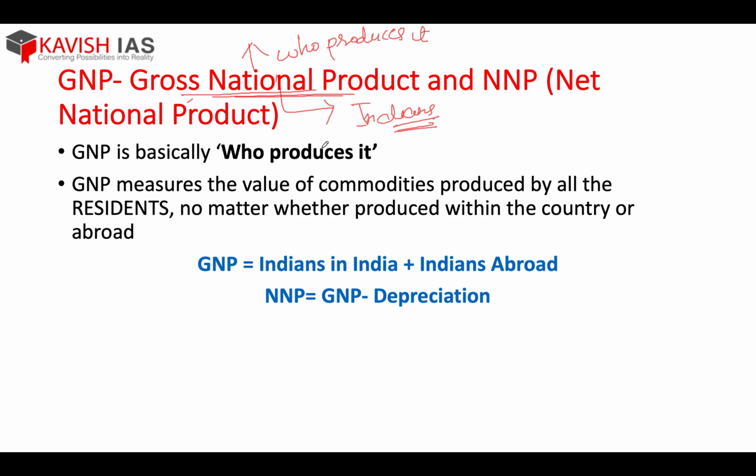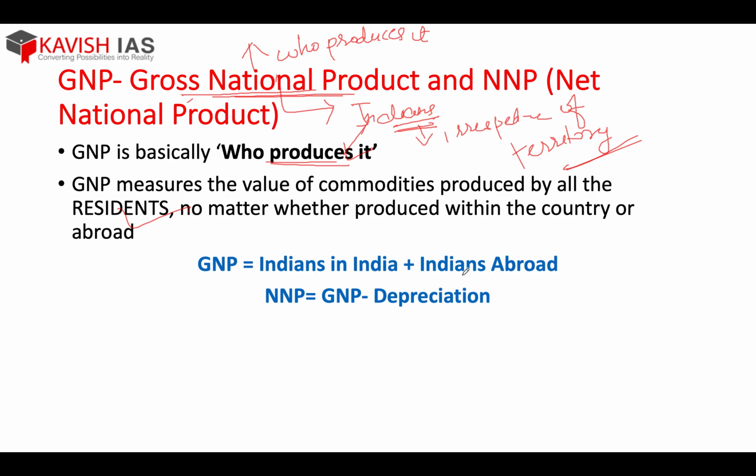Over there I said location specific, irrespective of producer. Over here the producer is important. That means Indians have to produce it irrespective of territory. So simply you can understand it has to be produced by Indians.